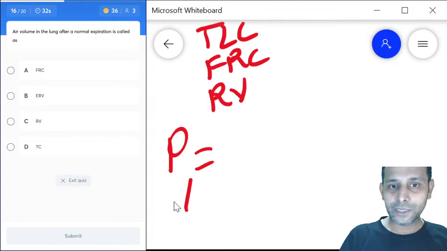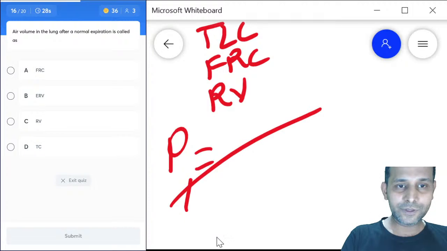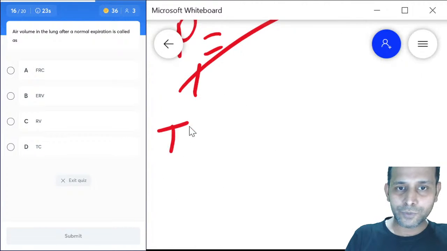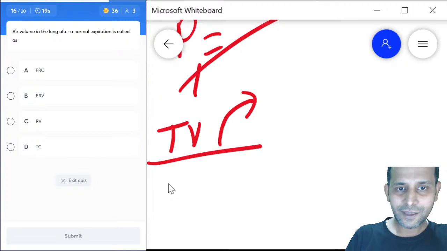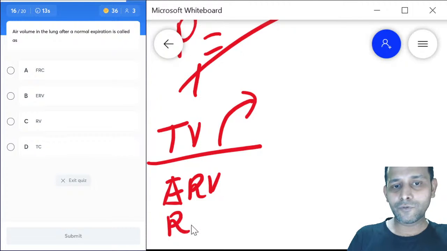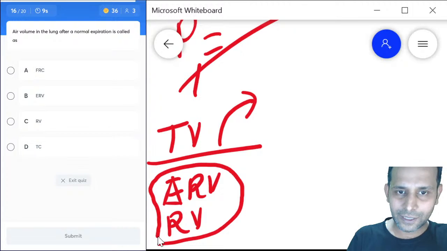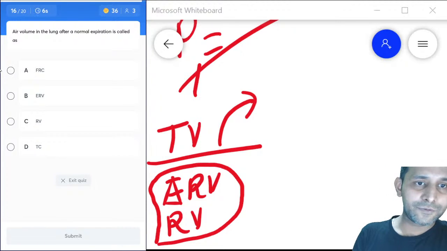When you breathe out normally, that is when tidal volume is given out, what is left in the lungs is expiratory reserve volume and residual volume. So which of these comprises ERV and RV?